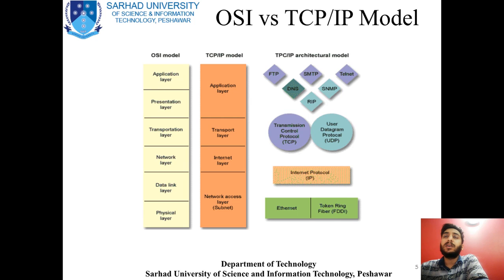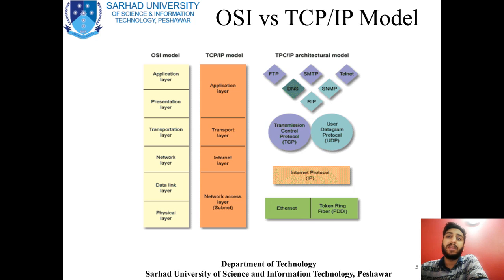So now here is the relationship between the OSI and TCP/IP model. You can see that there are 7 layers in the OSI model, but now these layers are transformed into a 4-layer model. The first layer is the network access layer.